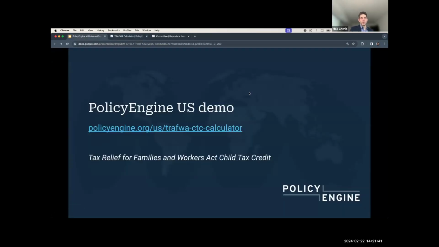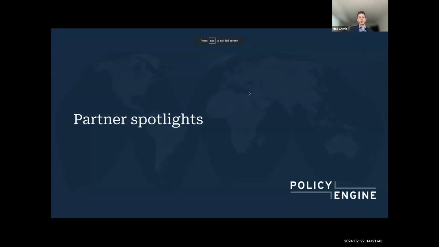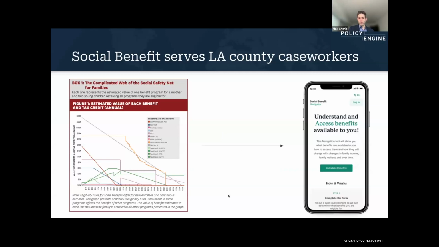So that's some of the front-end tools that we've built using our software, but I really want to highlight a couple of our partners before I leave you today. The first one, I think some of them are on the call, Social Benefit. This is a group that really came out of a project from a group tackling homelessness in LA County. And they found that as they were helping people, this cliff issue just kept coming up.